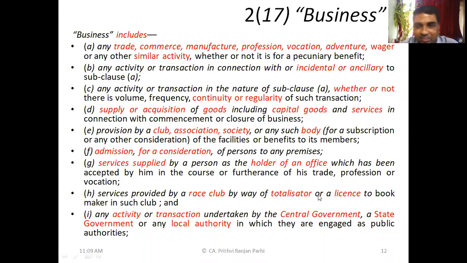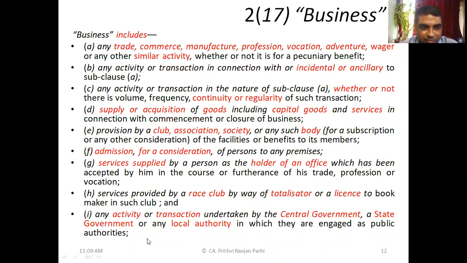Or a license to a bookmaker in such club, where somebody is doing bookmaking activities, which is again deciding a value for something. Those kinds of services are also businesses.